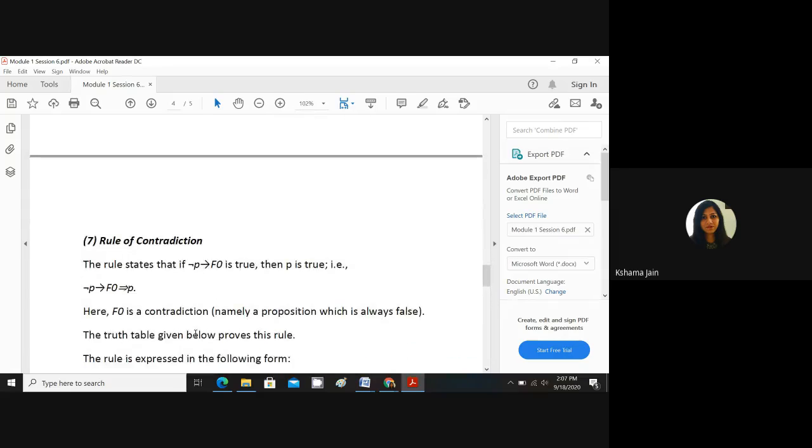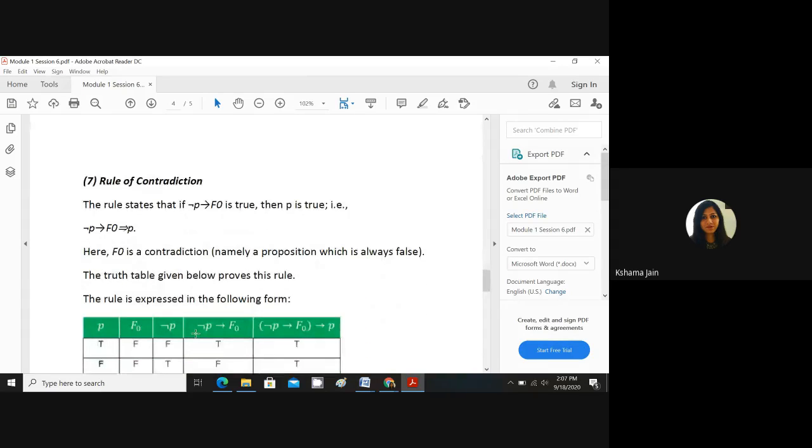And the last formula, the rule of contradiction. It will be used the least, but don't worry, I'm not saying never; it will be used, but little compared to the others. The rule states that if negation of P implies F naught is true, where F naught means contradiction, meaning the value is false, then P is true.